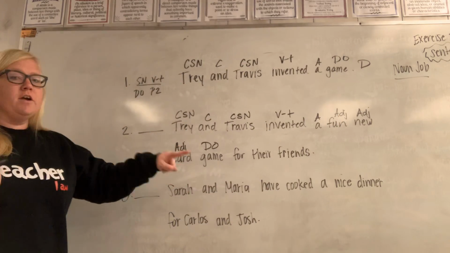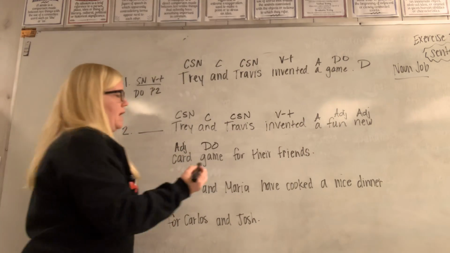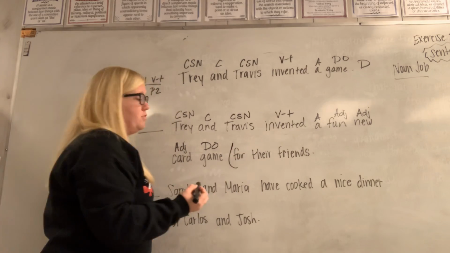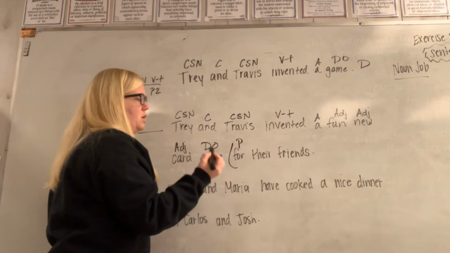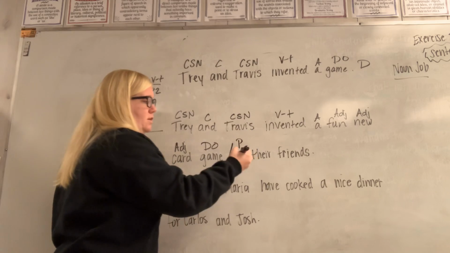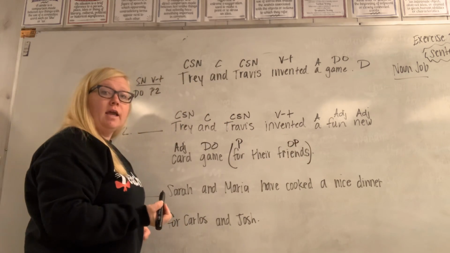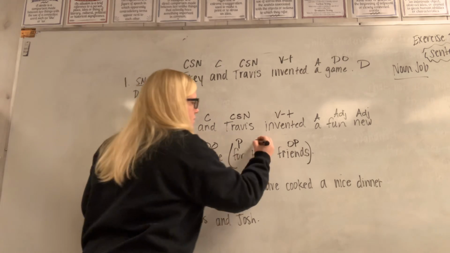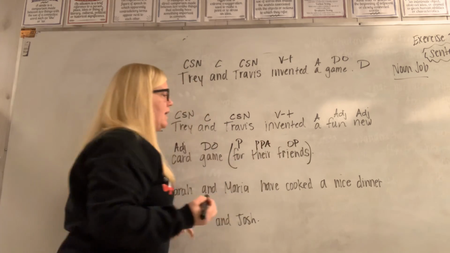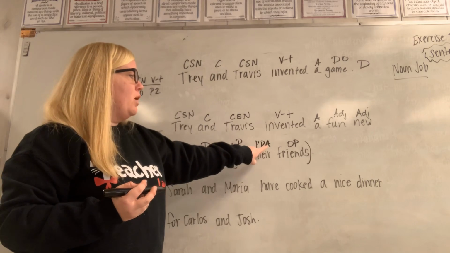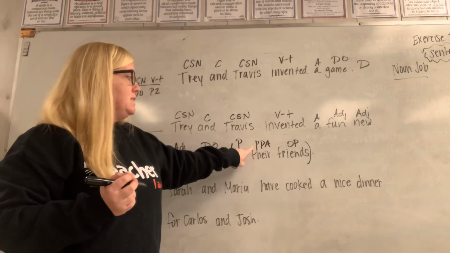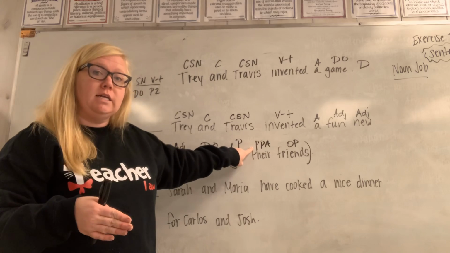And then for their friends is a prepositional phrase. So we're going to start our prepositional phrase right here. For is our preposition. For what? For their friends. So that's our object of the preposition. And then there is a PPA. Remember, PPA is a possessive pronoun adjective. Possessive because it's telling whose friends.